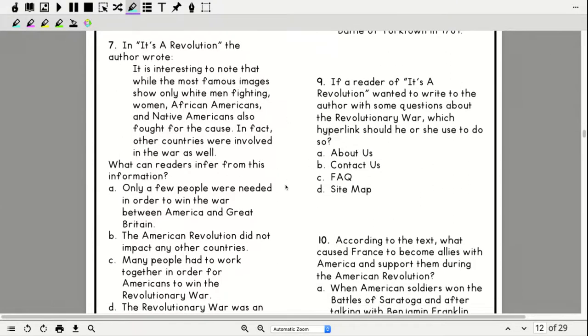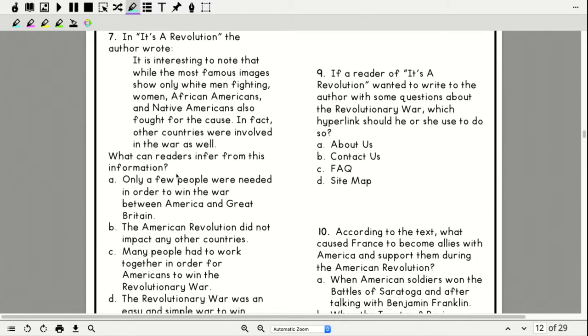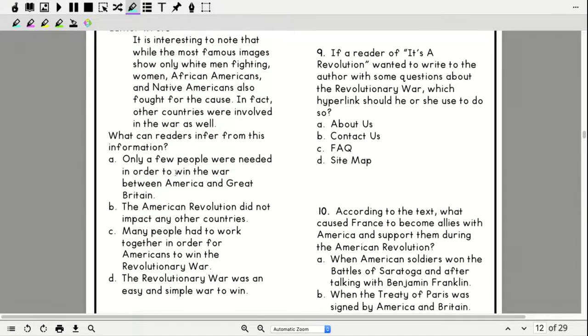Okay, let's look at this number 7. It says, it's a revolution, the author wrote. It is interesting to note that while the most famous images show only white men fighting, women, African Americans, and Native Americans also fought for the cause. In fact, other countries were involved in the war as well. What can readers infer from this information? Okay, so we're taking what we know, which is what we read, and we're putting it with our background knowledge and trying to come up with an inference.